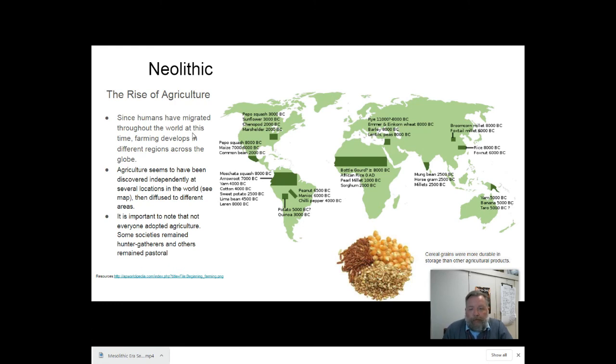You can look at the map to see all of the different things that they grew. In Africa, they raised bottle gourd and millet and sorghum, while in South America, they were growing chili peppers and peanuts and potatoes and quinoa. In North America, we were growing sunflowers. In Asia, they were growing rice and millet. In southern India, they were also growing millet and the mung bean. So it is important to note that not everybody adopted agriculture. You still had some hunter-gatherer societies, but they weren't as successful as the farming communities.